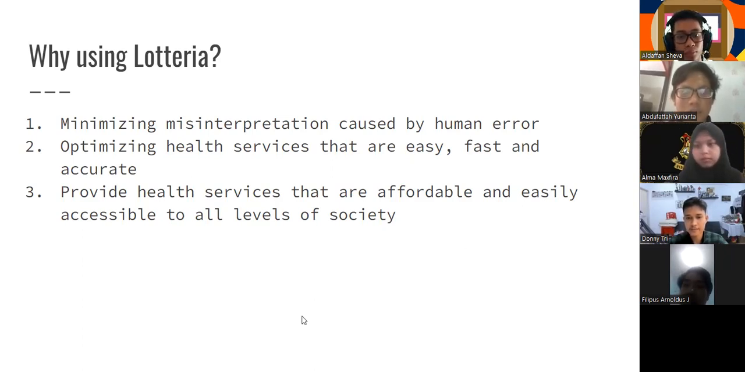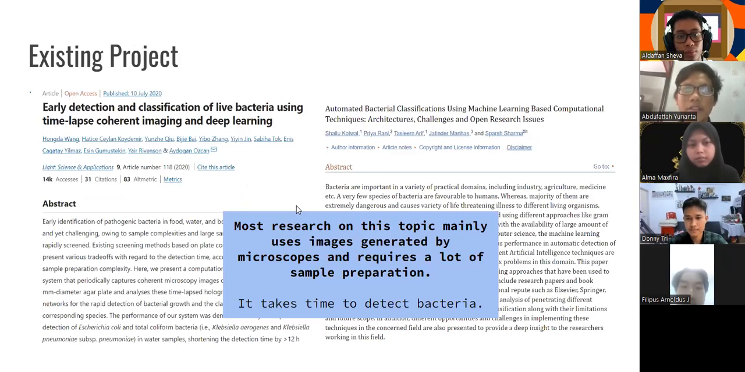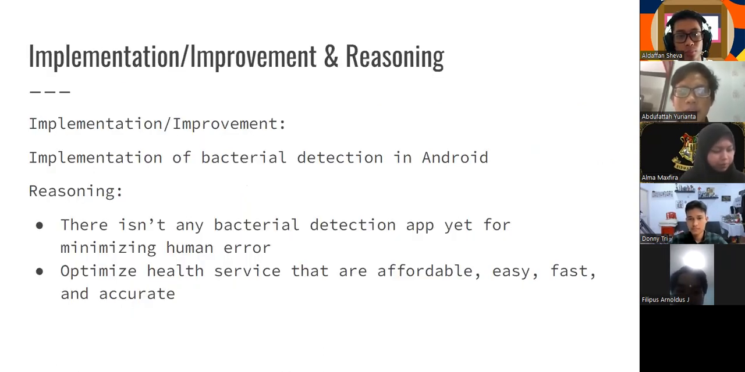Here are examples of previous research about bacterial detection. Even though they have good accuracy, they are still in the research stage, meaning that there is still no project implementing this technology for user use cases. So we have an idea to implement this technology in this field using Android. We need this because there isn't any bacterial detection app yet for minimizing human error, and we can optimize health services to be affordable, easy, and accurate.